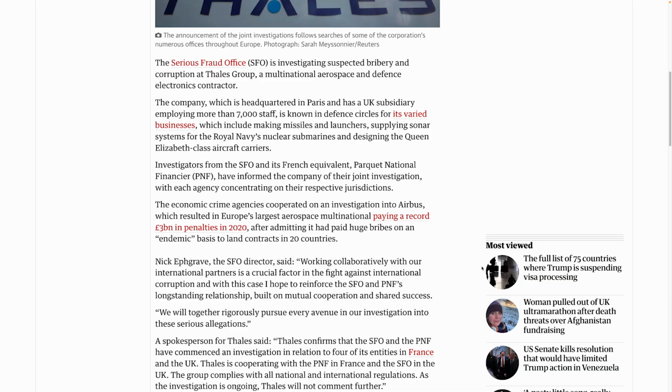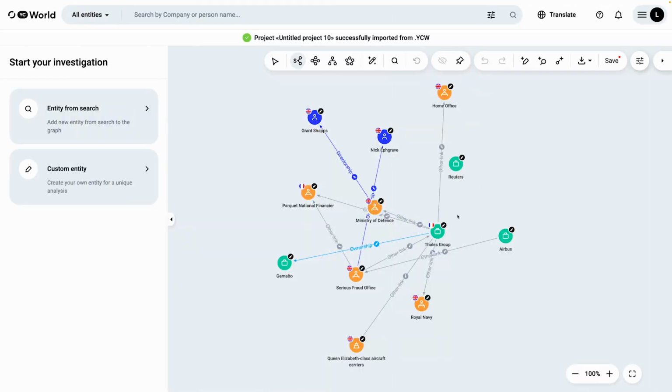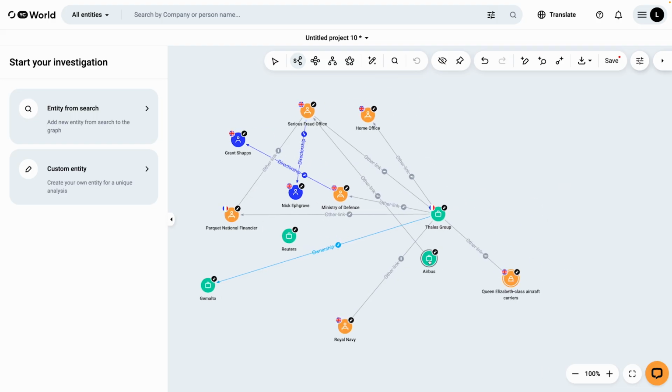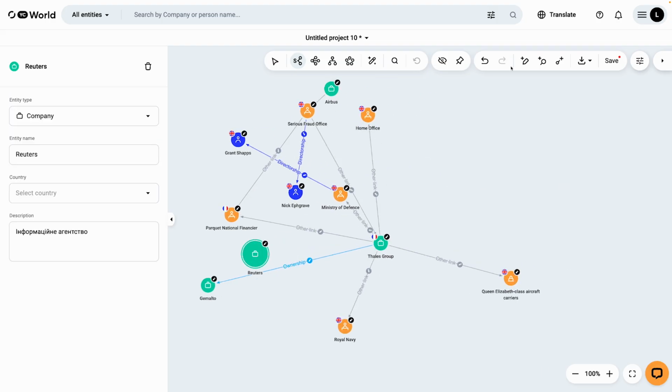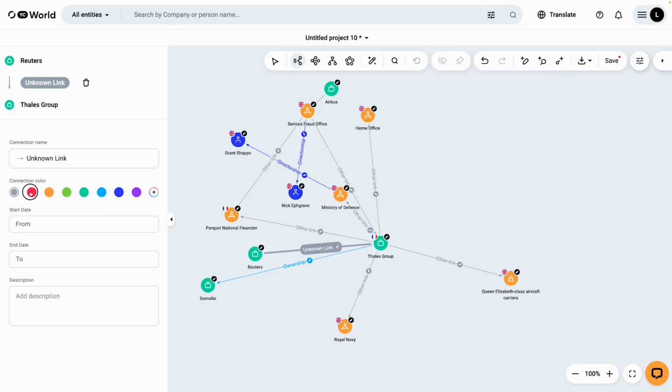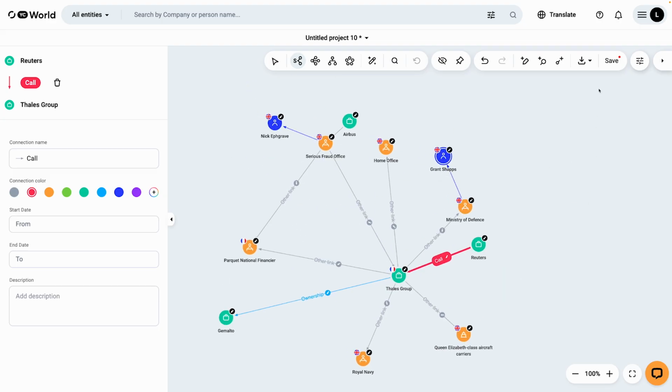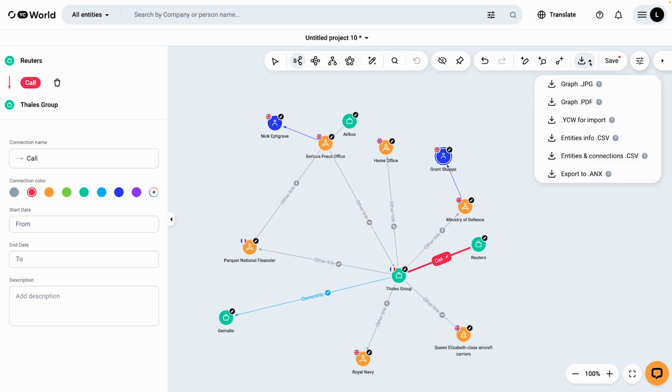In our example, we used an anti-corruption investigation from The Guardian. As you can see, the Extractor identified the entities and arranged them according to the relationships described in the text. If needed, you can edit the graph by adding new links or entities. You can also download the graph in a preferred format or share it with colleagues.